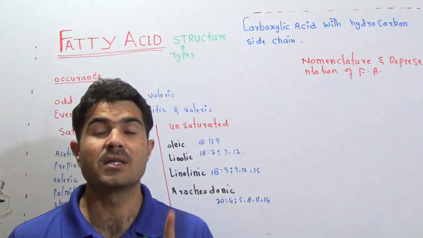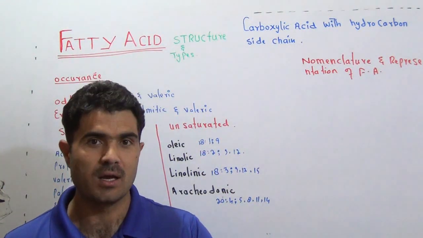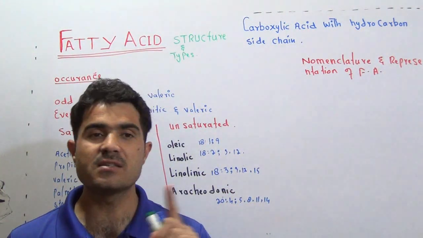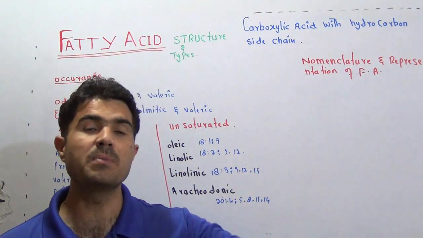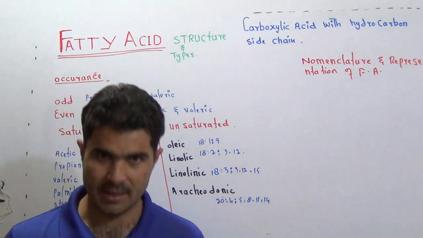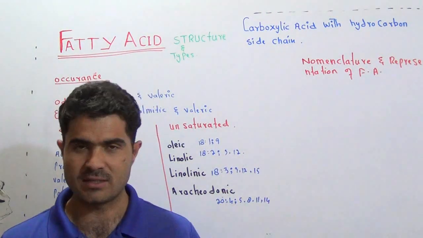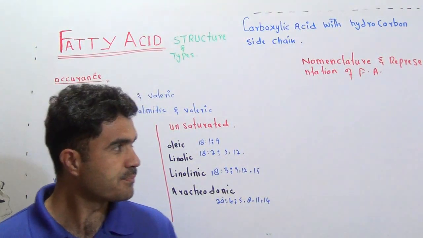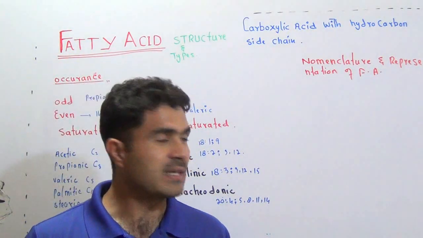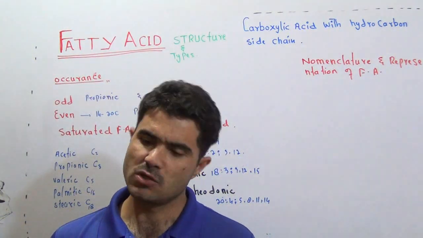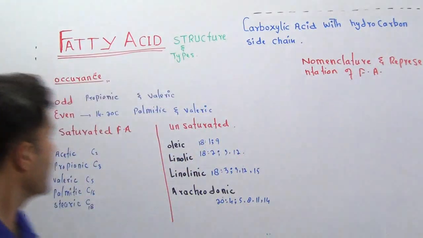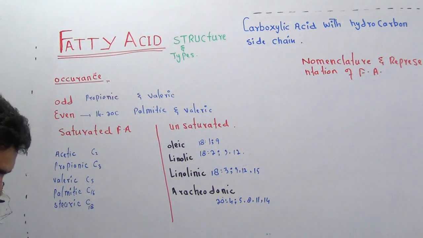This is most important. Third topic will be the nomenclature, means how the fatty acid will be named and how they will be represented and how you will write them, right? And we will give some touch to the structure as well. And then we will come to the last topic, that is essential fatty acid. So let's start with the definition of the fatty acid.